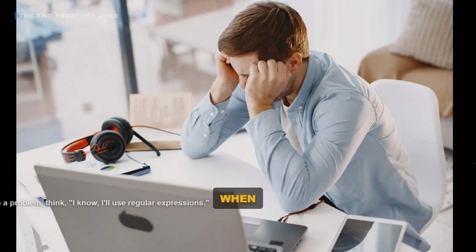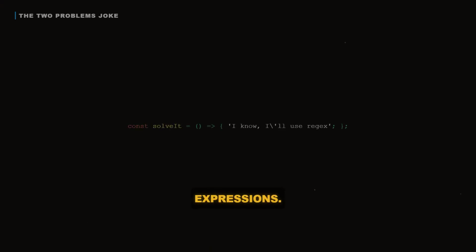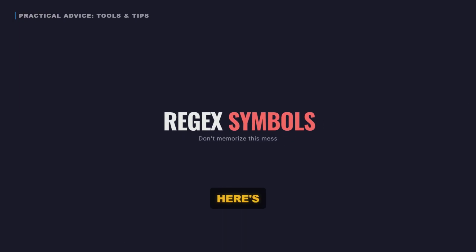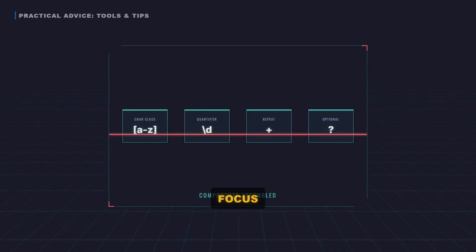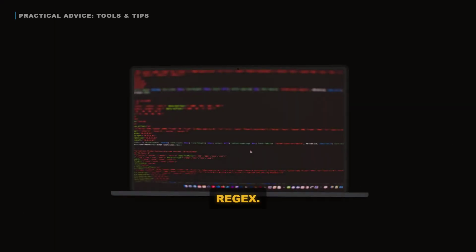Some people, when faced with a problem, think, I know, I'll use regular expressions. Now they have 2 problems. All jokes aside, here's real advice. Don't memorize Regex symbols. Focus on building blocks, and test with Regex 101 or Regexr. Interactive demos help it click.